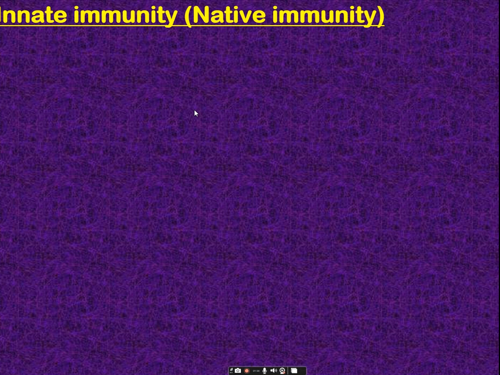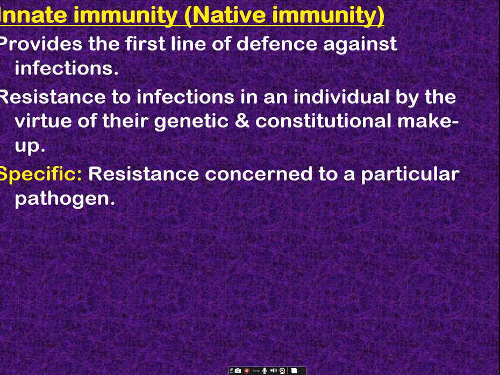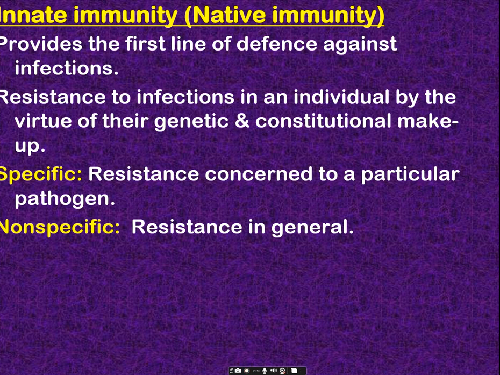So, innate immunity is also called native immunity. Okay, it provides the first line of defense against the infection. Whenever the antigen or the microorganism enters the body, the body responds with immediate action. That we call the first line of defense, that is innate immunity.